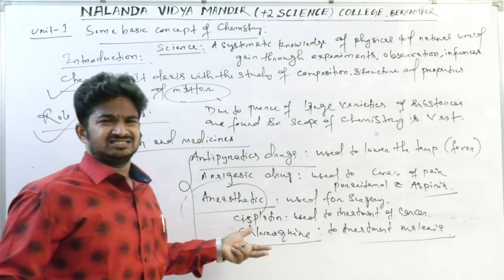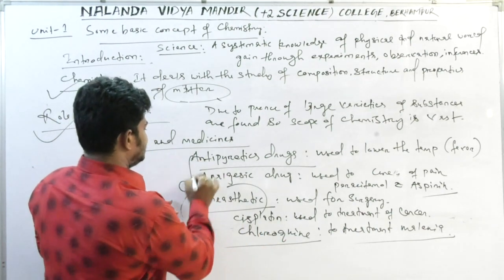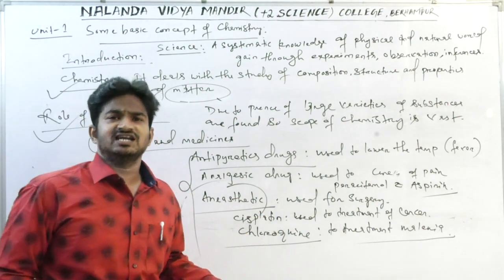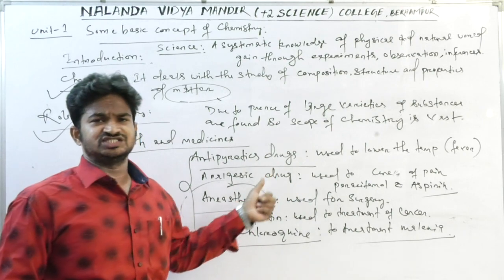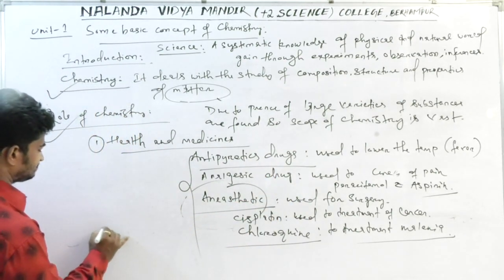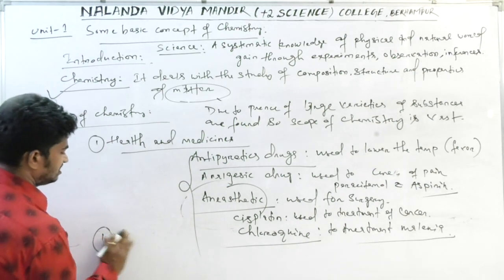It is amazing. So these are some drugs we use in day-to-day life to cure diseases, some fatal diseases.